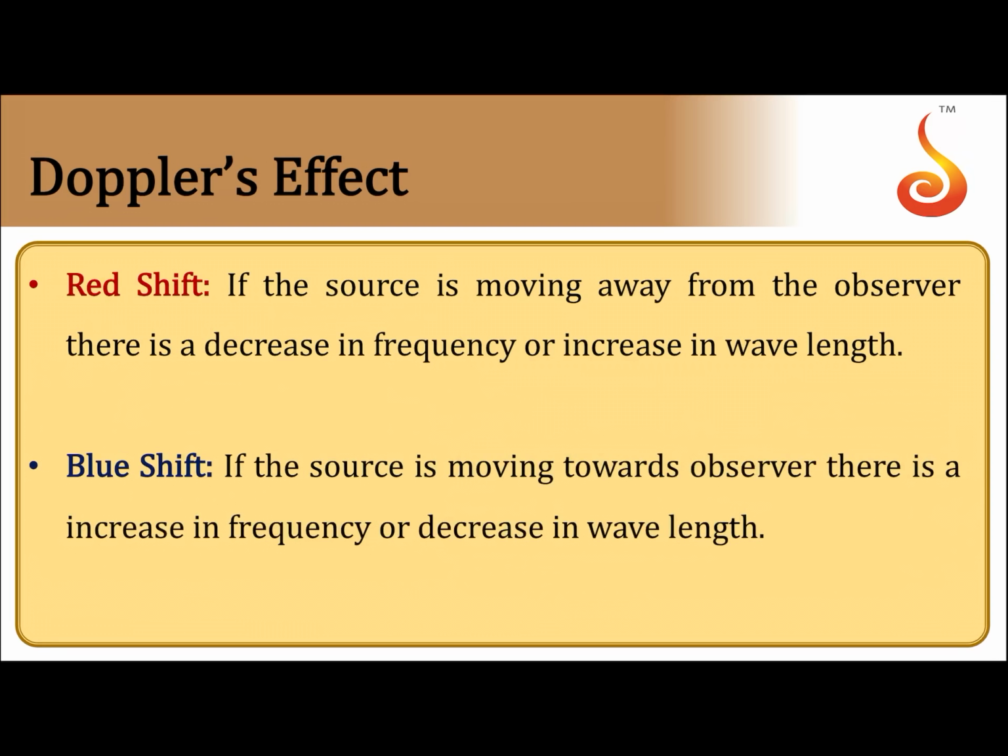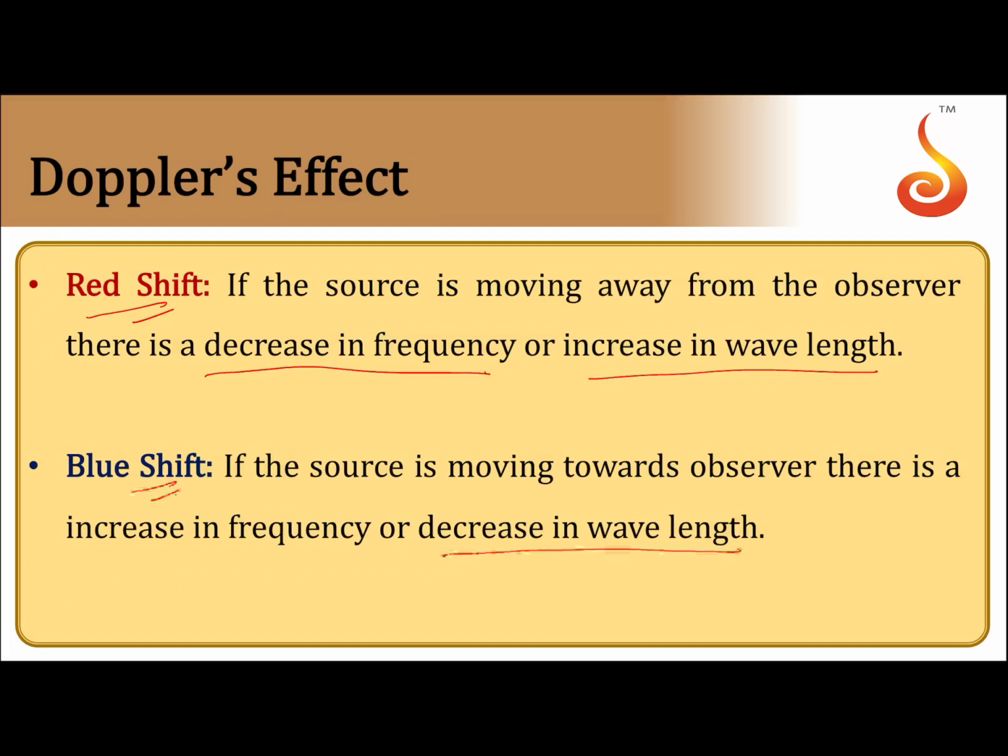These words are very often used in astronomy. If the source is moving away from the observer, there is decrease in the frequency or increase in wavelength. Decrease in frequency results in increase in wavelength. That is what we call red shift. If the source is moving towards the observer, then there is increase in frequency or decrease in wavelength. That is what we call blue shift.